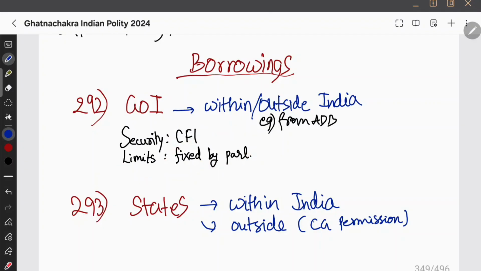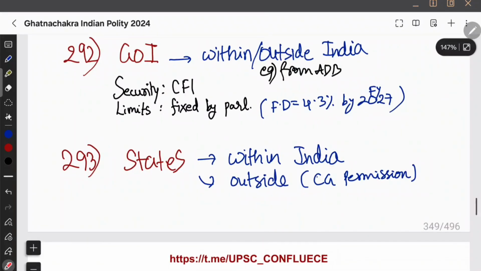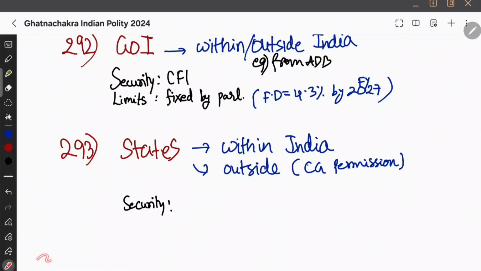Okay, I think in the latest budget, it has fixed fiscal deficit 4.3% by 2027, I think. Financial year 2027. So that was something they will fix the deficit, ki is percent ko cross nahi karna chahiye, right? That is the borrowing by the government of India. If you see borrowing by the state, borrowing by the state is also the same thing, as I said, within India, outside India, with the central government permission. So within India ही borrow कर सकते हैं, outside India करना है तो central government permission लेना पड़ेगा.